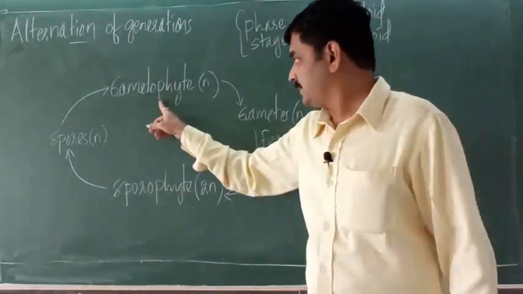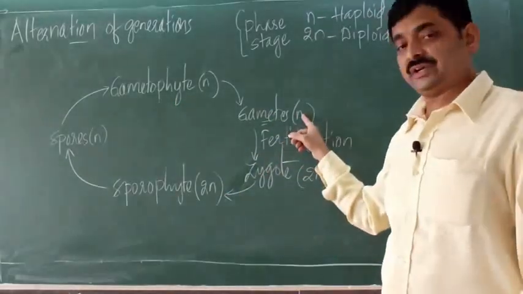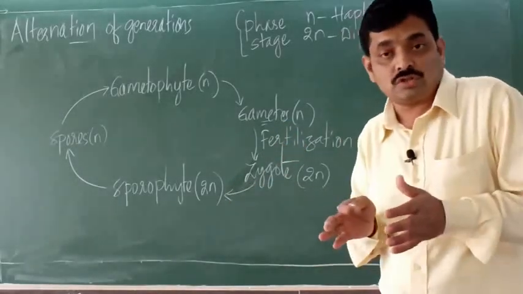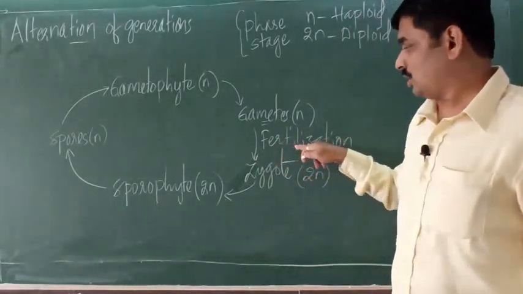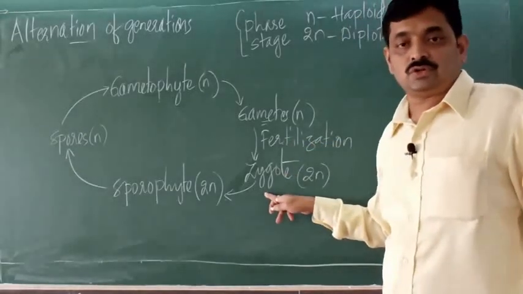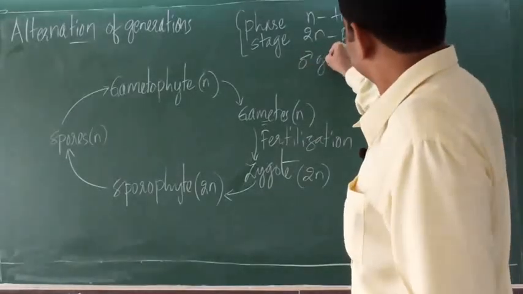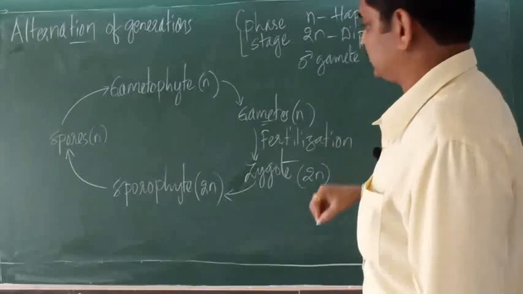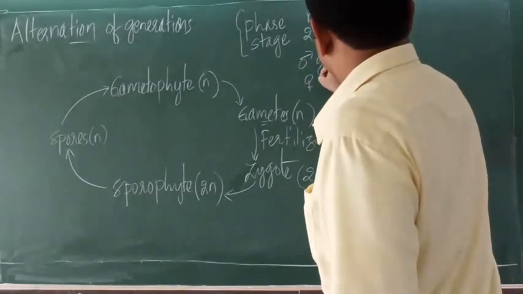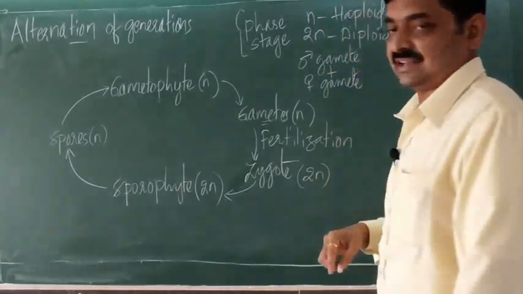Now see here, gametophyte is haploid, it produces gametes which are haploid. Now these gametes, that is male and female gametes, fuse. That process is called fertilization to produce zygote. So the male gamete fuses with the female gamete.